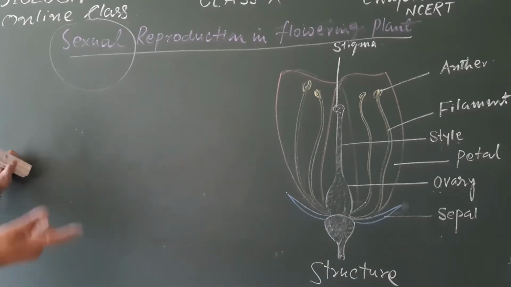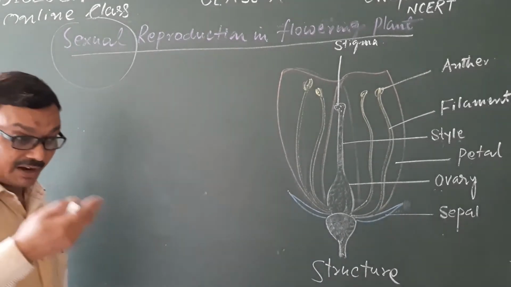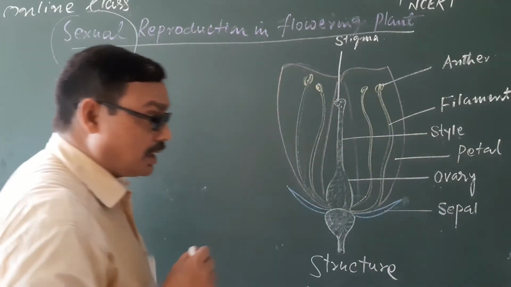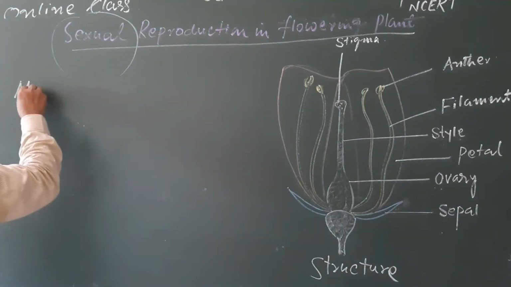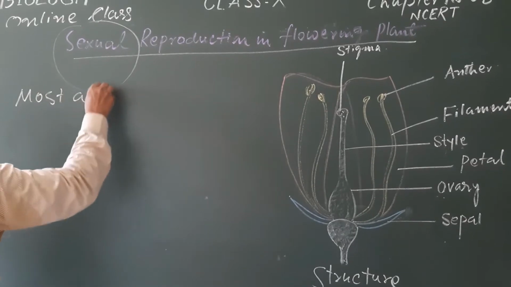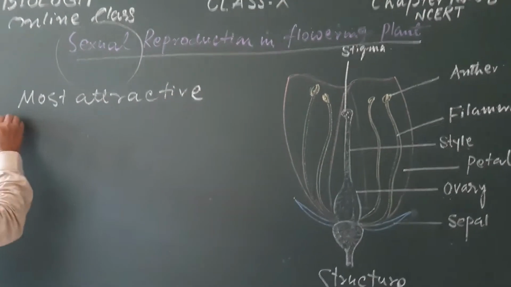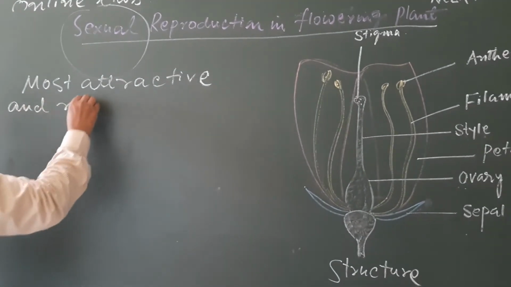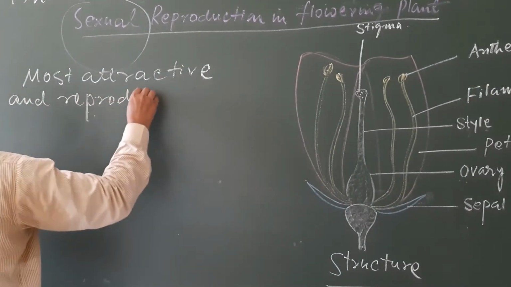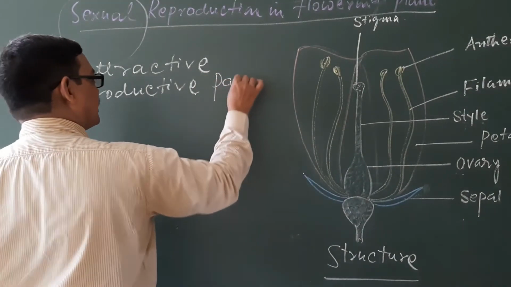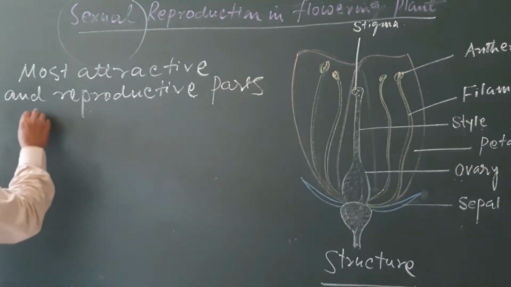That's why the flower is defined in this manner, that the flower is the most attractive and reproductive part of the plant.